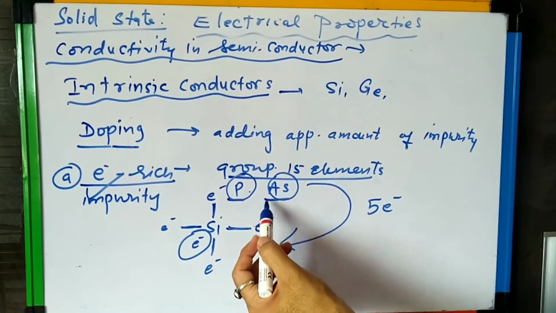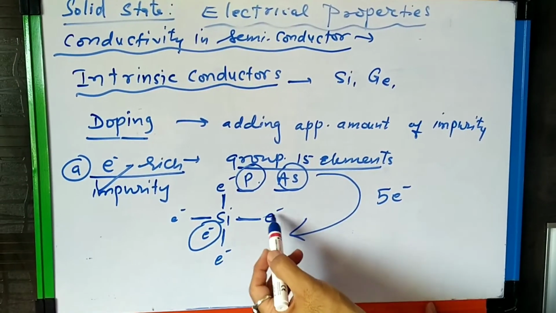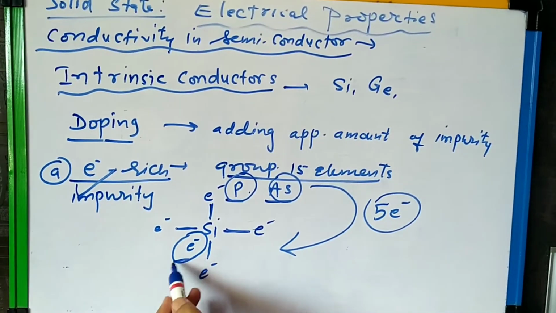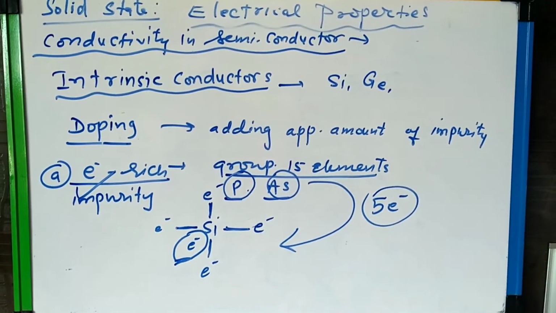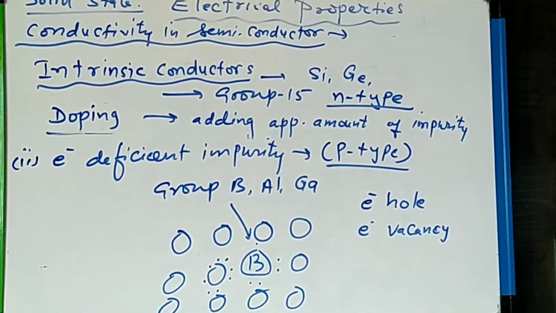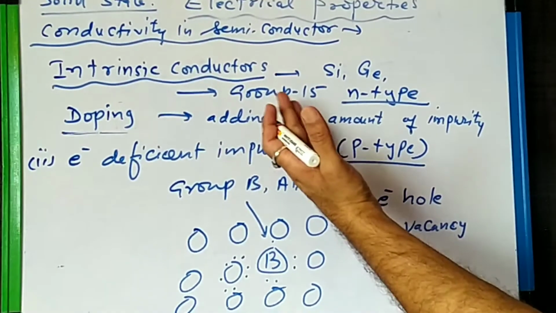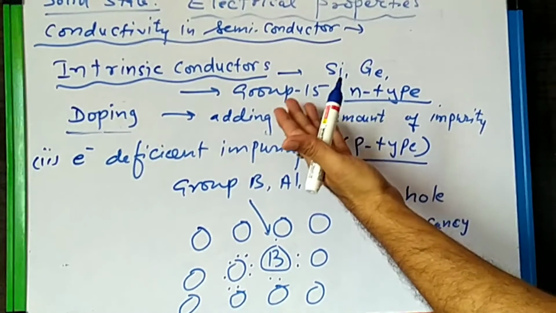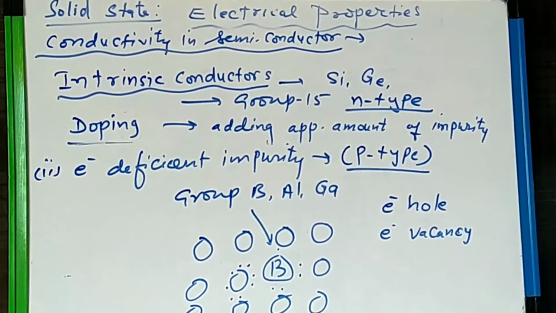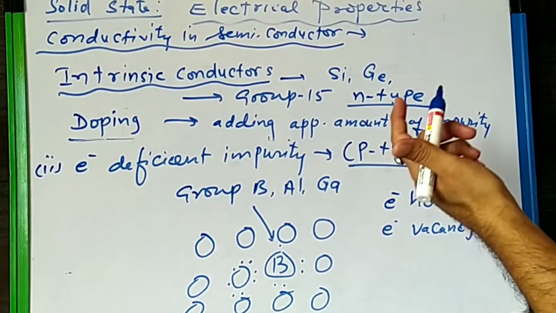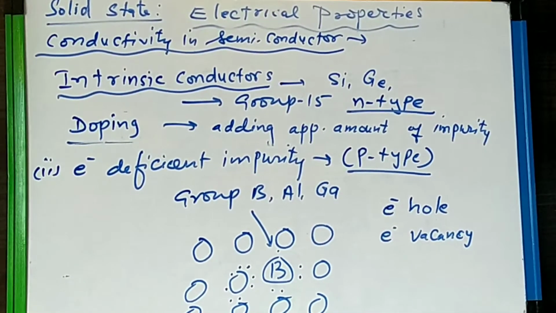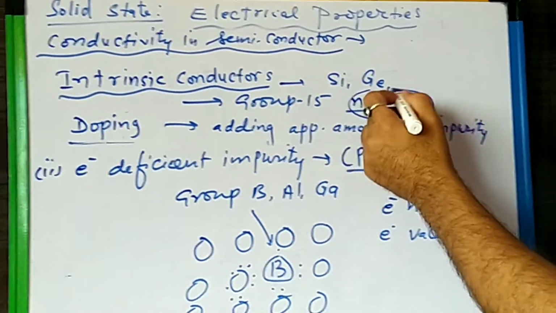Because out of 4 they have 1 extra electron, 5 electrons, so 1 electron becomes extra, which is responsible for conductivity. Now we have seen that when group 15 elements are added to silicon and germanium, we call it what? Electron rich doping, or this is N type doping.